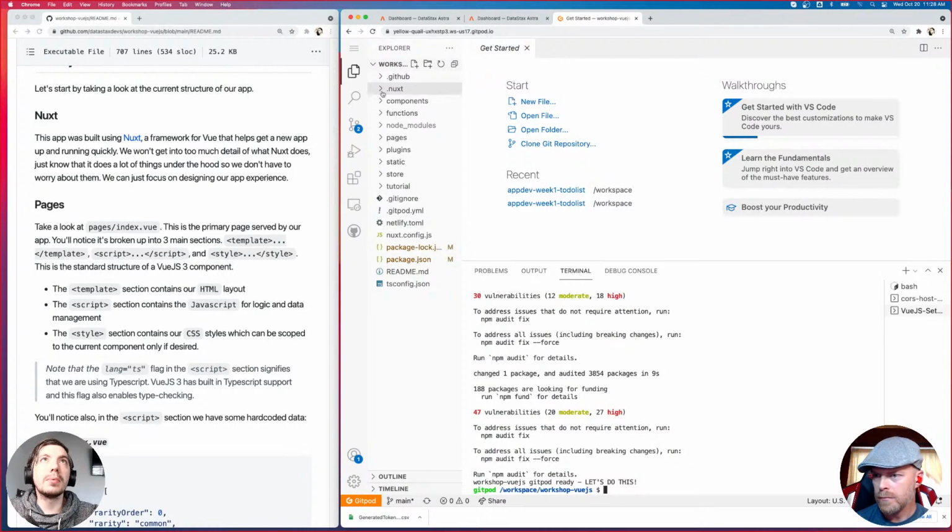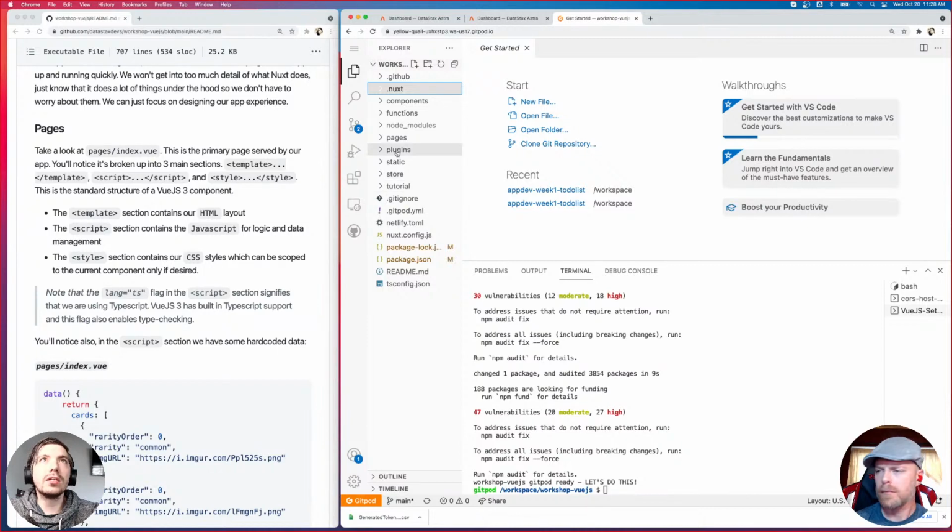So that's why we have a folder called .nuxt. It has a bunch of extra stuff. We're not really going to get into all of the details of Nuxt. I just wanted to preface that this was built using that. But we'll take a look at our pages.